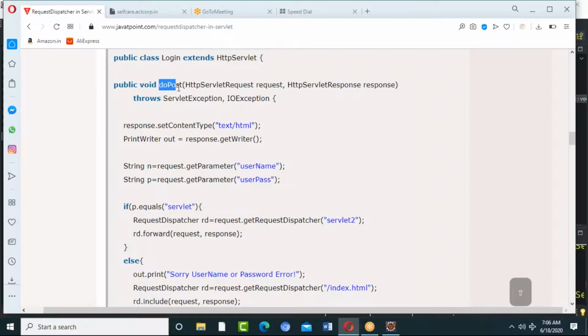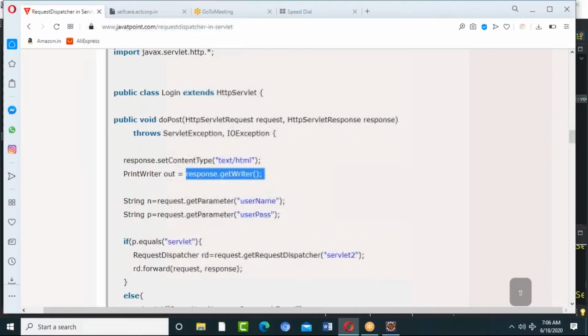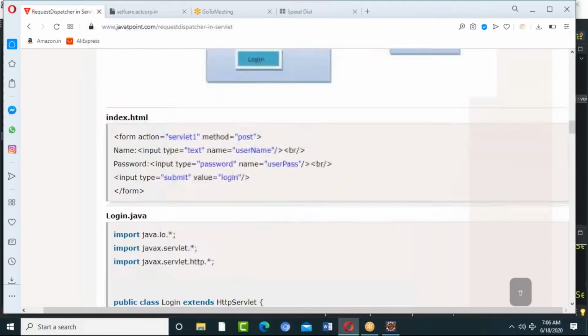Now I'm writing inside doPost. Inside the doPost, what am I doing? I'm getting response.getWriter, and I would like to read two fields. So they are part of what the person is giving me in the request.